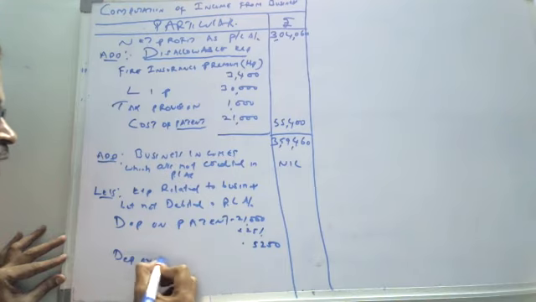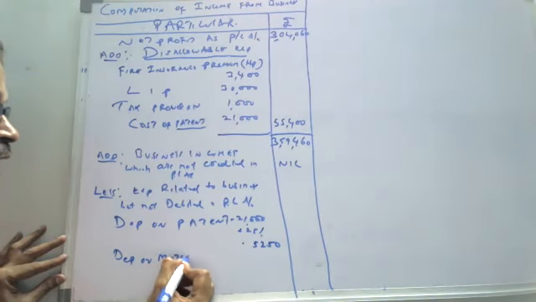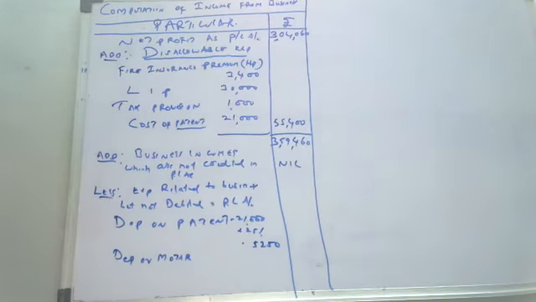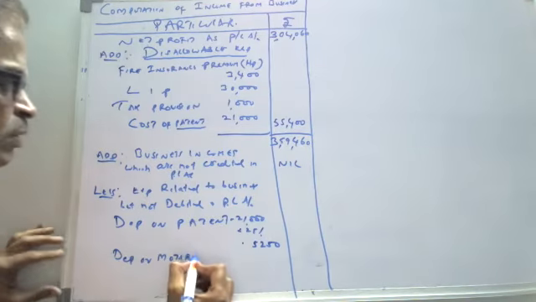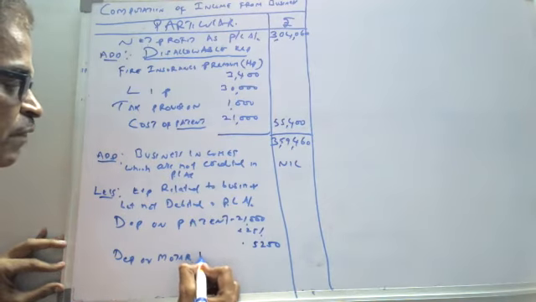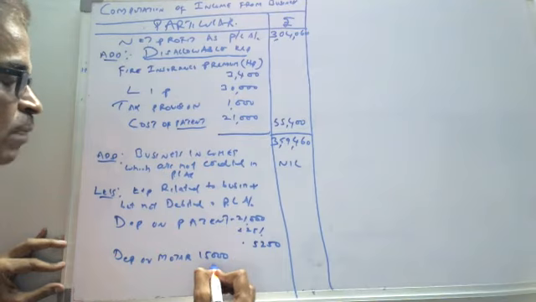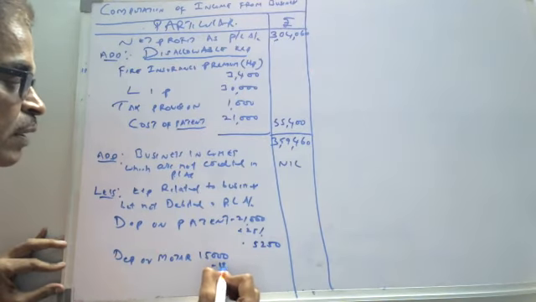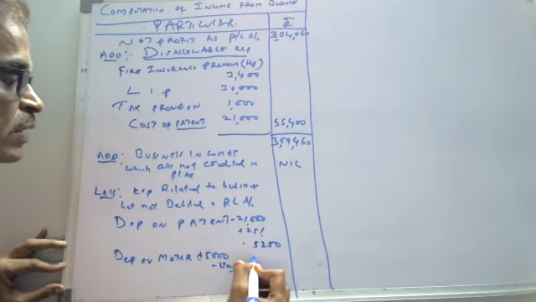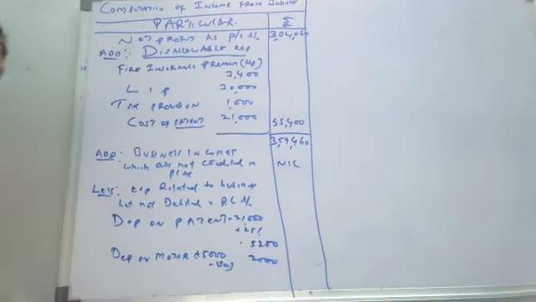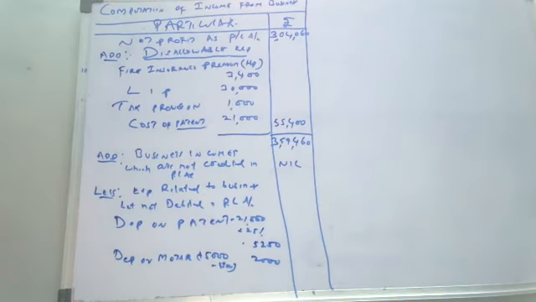Depreciation on motor car. Actually, you have to calculate at the rate of 15% on 1 lakh rupees. 15,000 you have to enter in the P&L account. But how much is entered? Only 13,000. How much is not entered? 2,000. The remaining 2,000 is not entered in P&L account. Okay, so the less part is over.